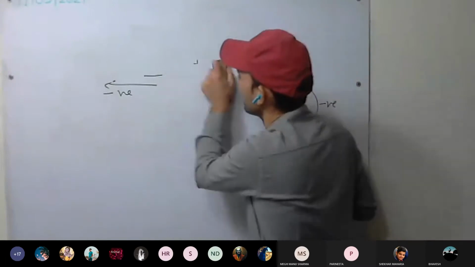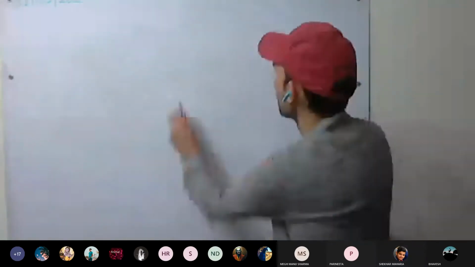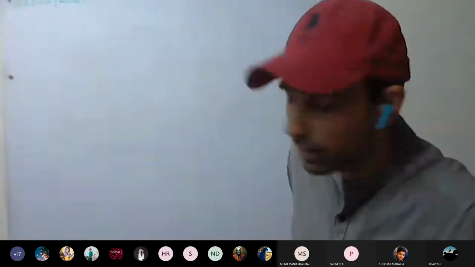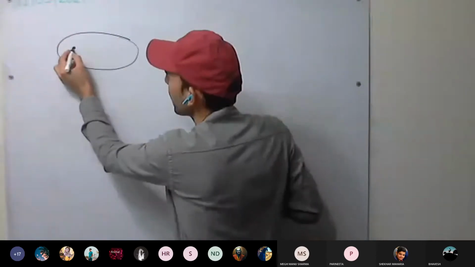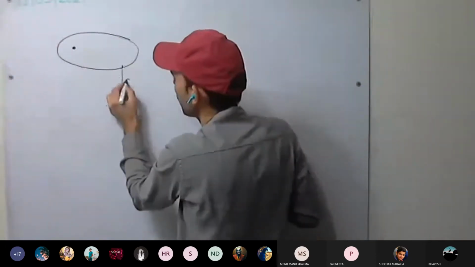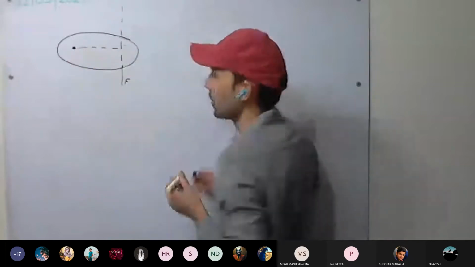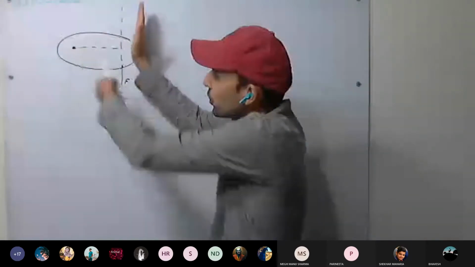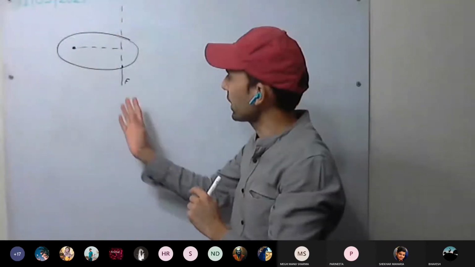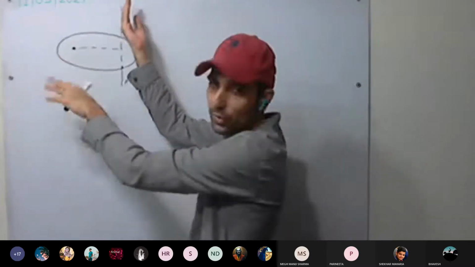Till now, we have discussed the moment of force. For example, we have a body, here is the pivot point, and here is the force applied. This is the line of force and the perpendicular distance. Now see here, a single force cannot rotate the body. For example, if no pivot is there and we apply force, it will try to move in this direction. Forget about friction and all.